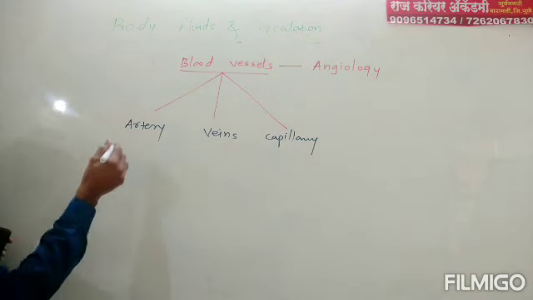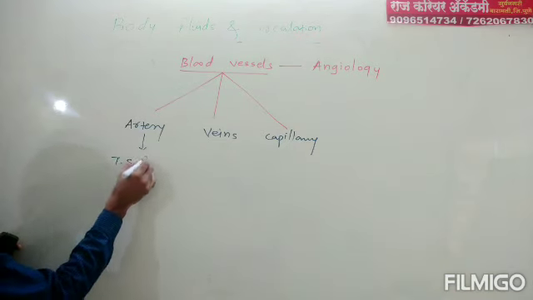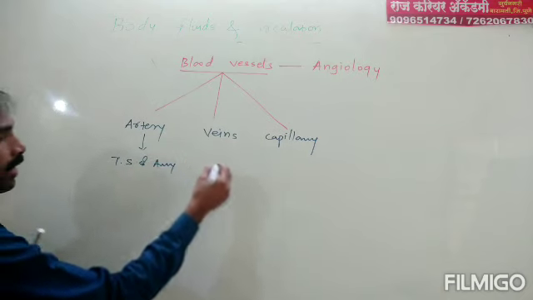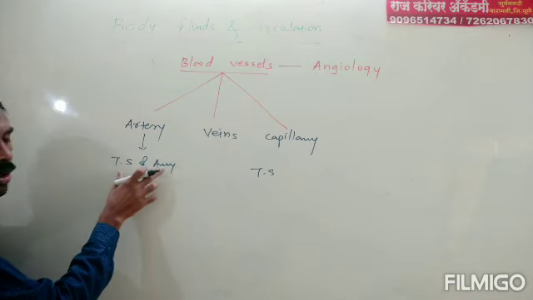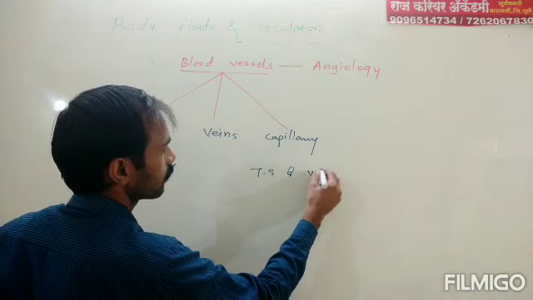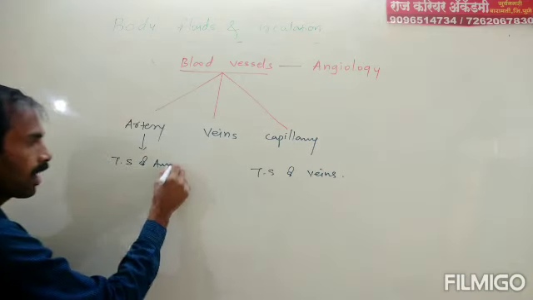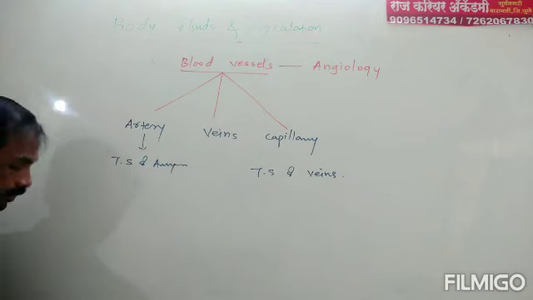If we take the TS of artery and TS of veins, TS means transverse section of artery and transverse section of veins. You see the diagram?